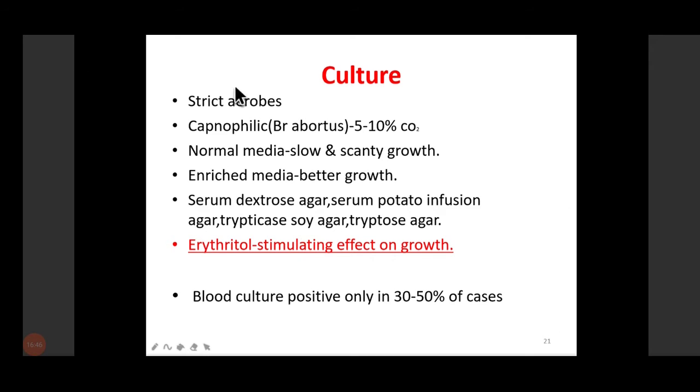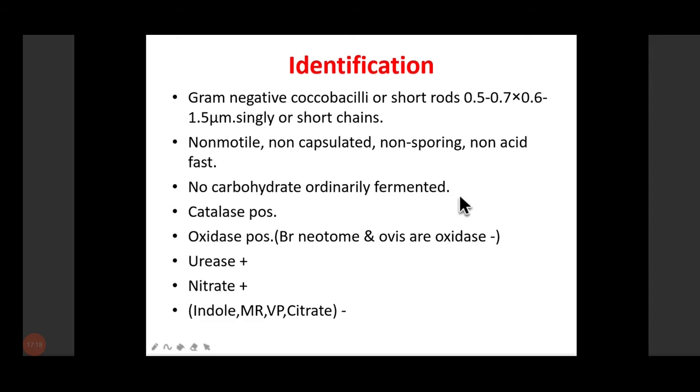These are strict aerobes, right? Some species like Brucella abortus require 5 to 10% CO2, so it is capnophilic. The growth on normal media is slow and scanty, as I told you, so we enrich the media, and these are the various media which can be used. Blood culture is positive in only 30 to 50% of cases, even when repeat samples are tested. So this is a little difficult to diagnose.